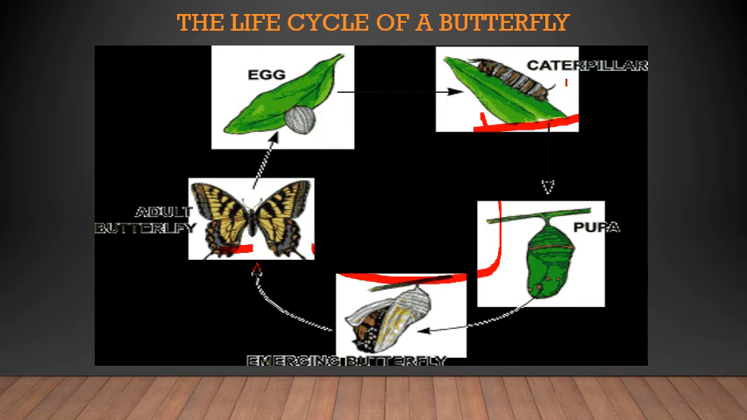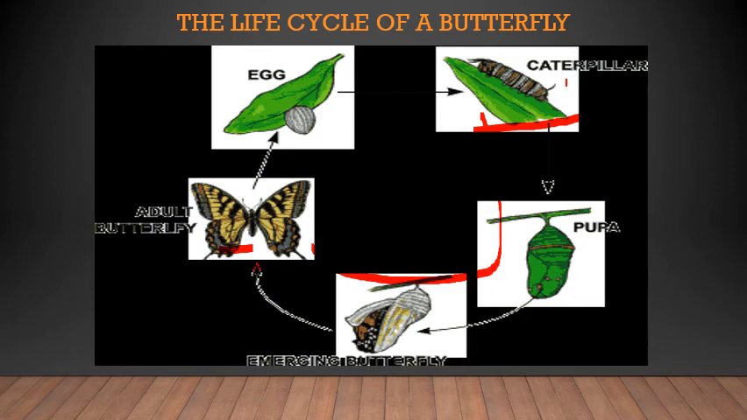Now the egg hatches and comes out as a tiny larva. Here the caterpillar is called the larva. The caterpillar spends all its time eating. As it eats, it becomes big and sluggish. You can see that caterpillars can become very big. They hatch out under the leaf and they start eating the leaf itself, the leaf of the same plant.